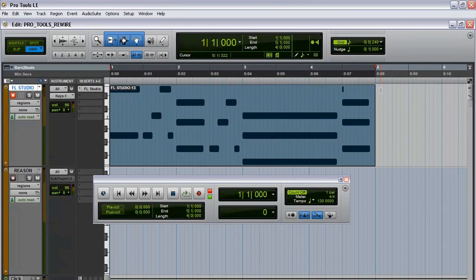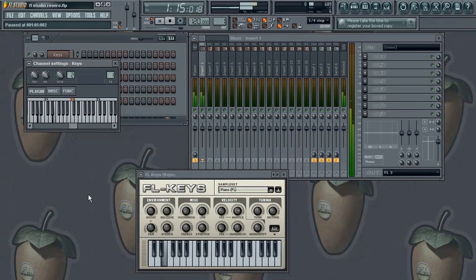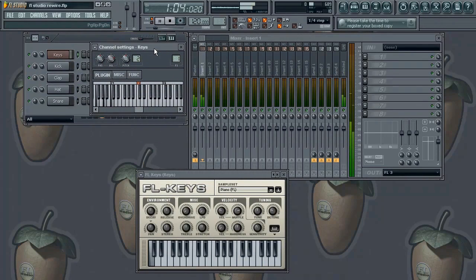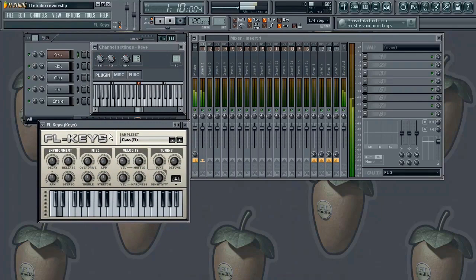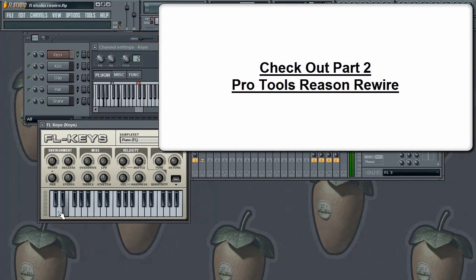So let me go ahead and play that. And as I'm playing this, let me just show you FL Studio, see? It's triggering everything within this plugin. So we're totally controlling FL Studio from within Pro Tools.